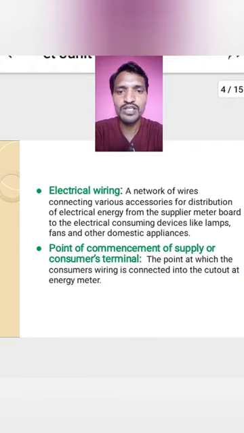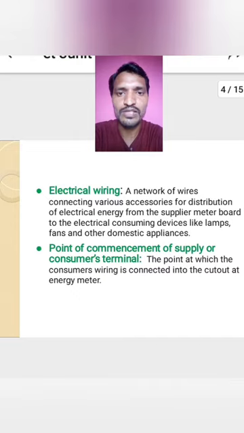Next, point of commencement of supply or consumer's terminal. What is consumer's terminal? Consumer's terminal is the point at which the consumer's wiring is connected into the cutout at the energy meter.